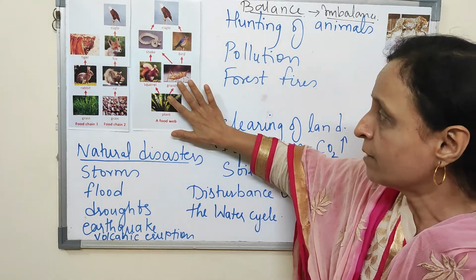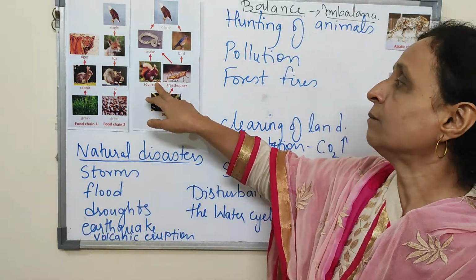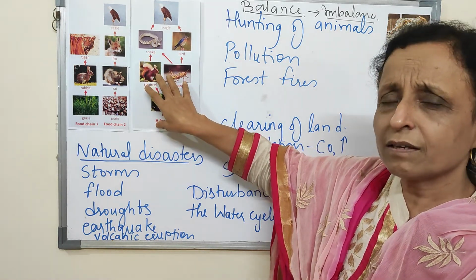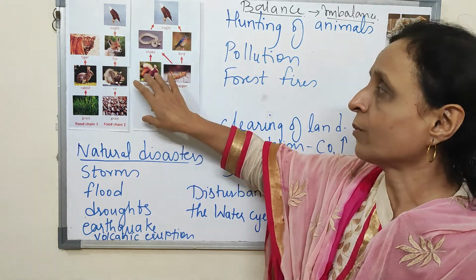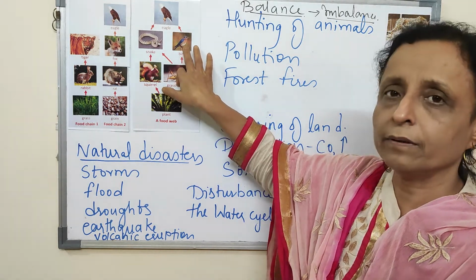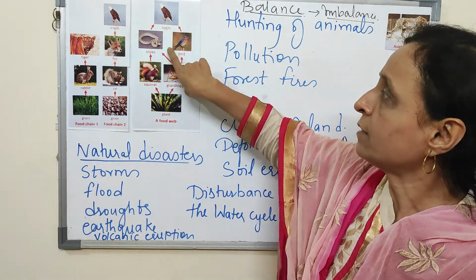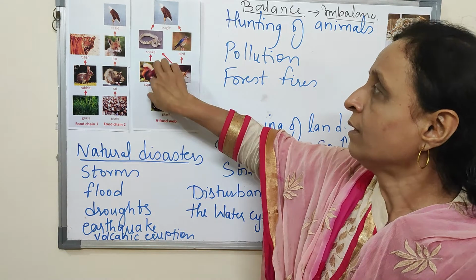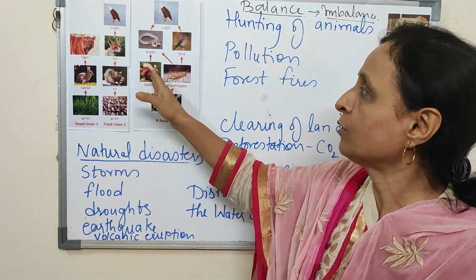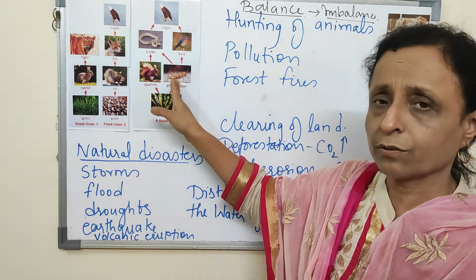Now in the food web, this is the plant. It can be any plant, grass plant, big plant, small plant. It's a plant which is eaten by smaller animals. Maybe by a number of animals, but here it is given for your understanding. Grasshopper and squirrel will be eating this plant. Now this grasshopper will be eaten by a bird. Some other grasshopper will be eaten by the snake also. Squirrel will be eaten by the snake. So you can see the snake can eat grasshopper also, squirrel also.